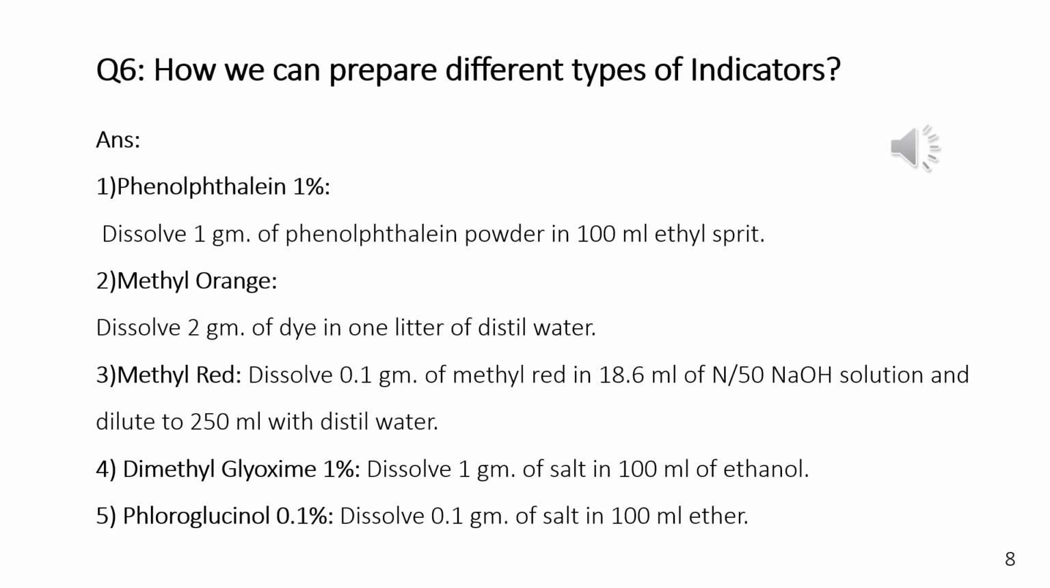Number 5, fluoroglucinol 0.1%. To prepare this type of indicator, we need salt and ether. The amount of salt is 0.1 gram and ether is 100 ml. Procedure: dissolve 0.1 gram of salt in 100 ml of ether. So when we dissolve 0.1 gram of salt in 100 ml of ether, fluoroglucinol 0.1% indicator is prepared.